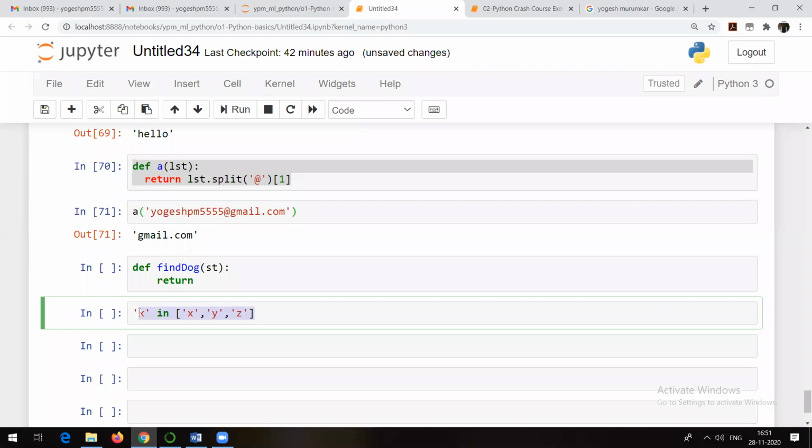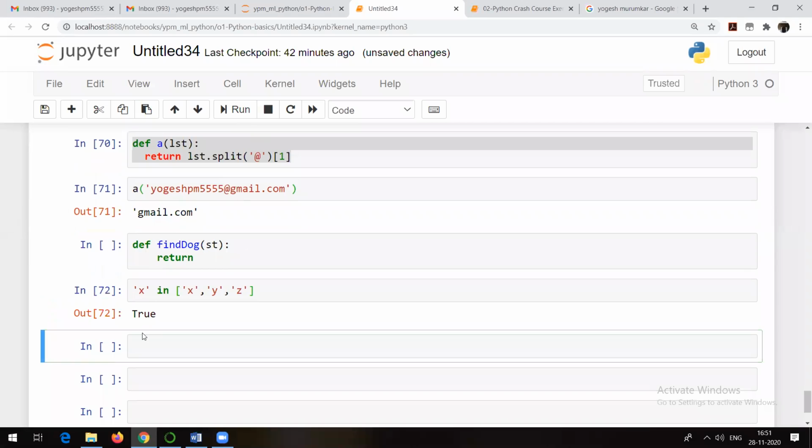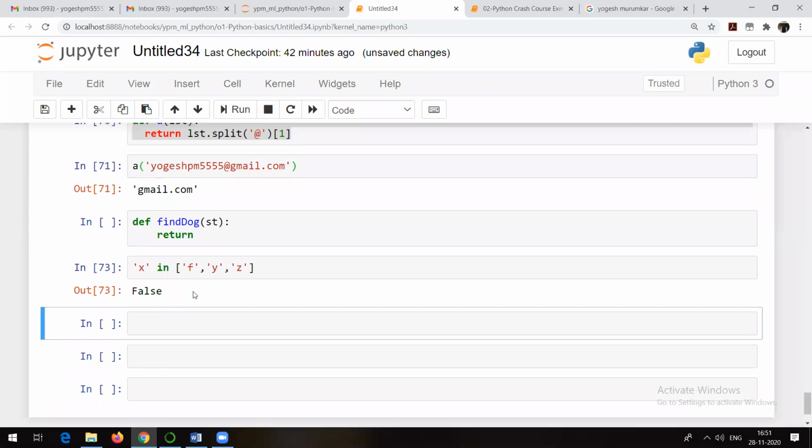Yes, right. It is true. So it is going to give true, right? So if there is no x here, suppose there is f, obviously it will return false. So in Python there is an operator called in, that is actually used.